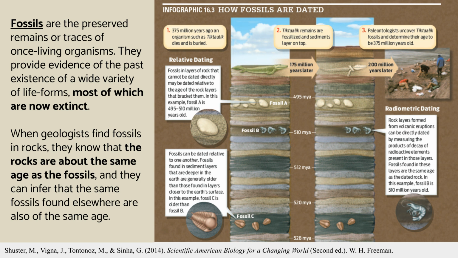Fossils are preserved remains or traces of organisms that lived in the past, many of which are now extinct. When fossils are found in rock layers, scientists know the rocks and fossils are about the same age. By comparing fossils in different layers and locations, scientists can tell which organisms lived earlier and which lived later. This helps build a timeline of life on Earth.